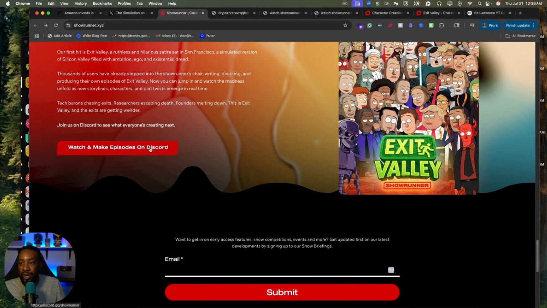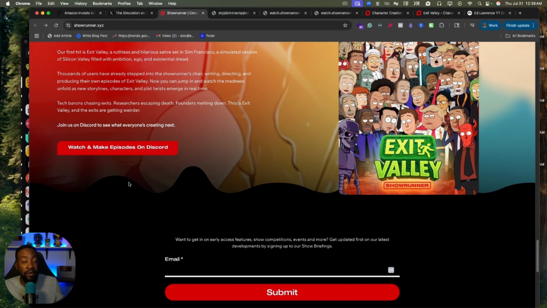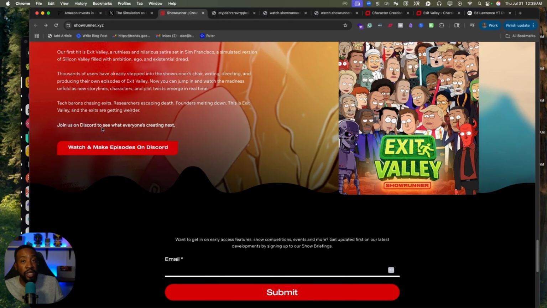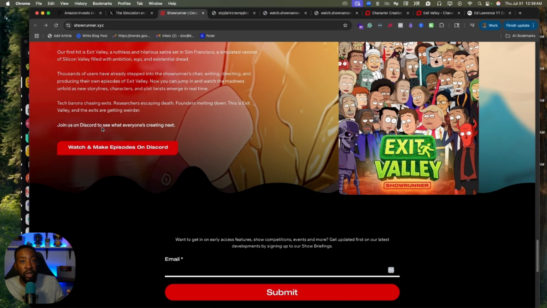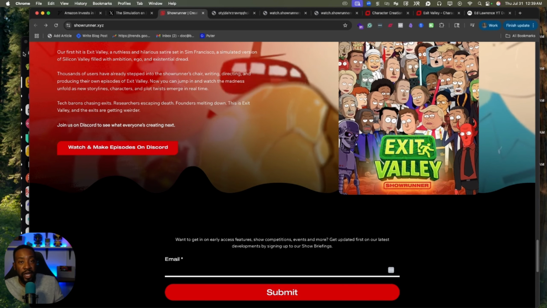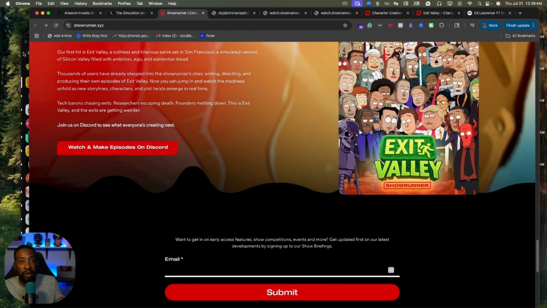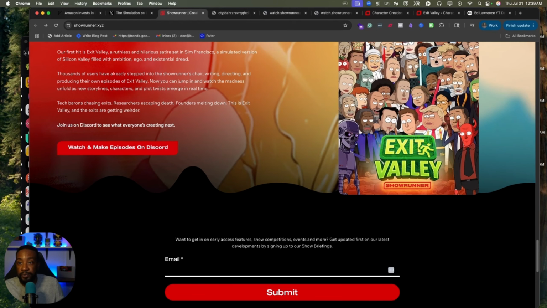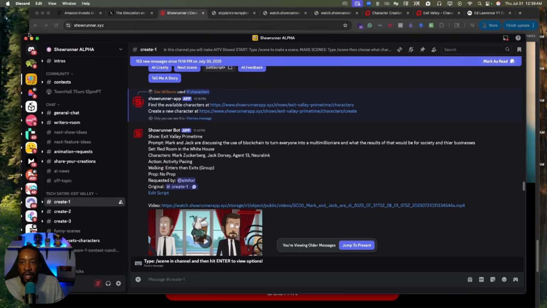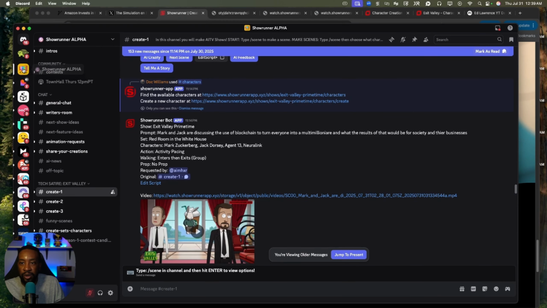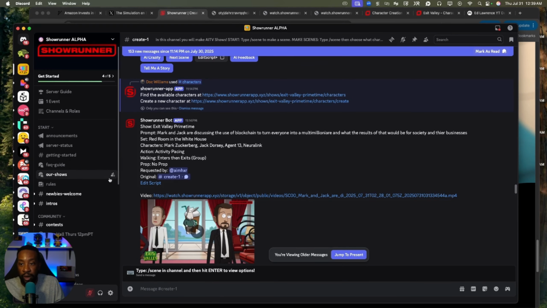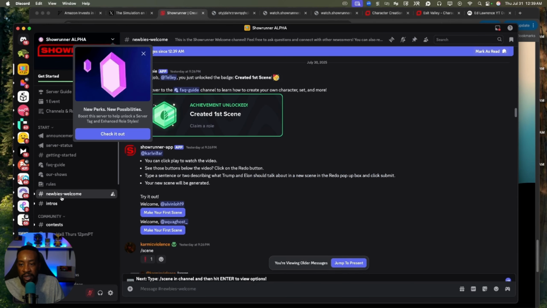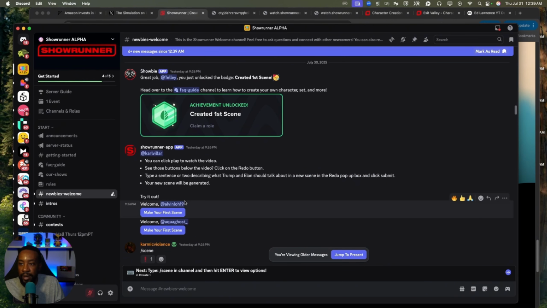So you're going to click on this, and just keep in mind, if you do not have a Discord account, you're going to need to make one, so that way you can go onto their Discord server, and they are requiring you to have authentication. So if you have an authenticator app, you're going to need that when you sign in as well, just to let you know. Once you go in there, you're going to be invited to the Showrunner Discord right here. And then you're going to be able to be taken to newbies and the welcome section right here.